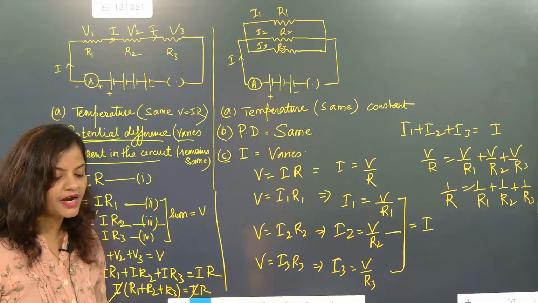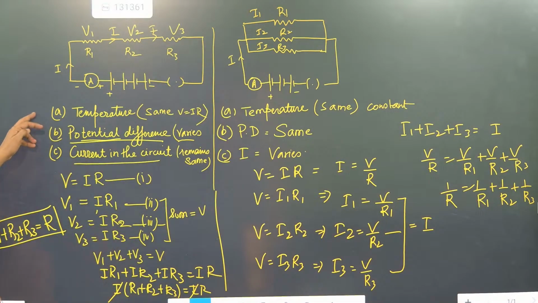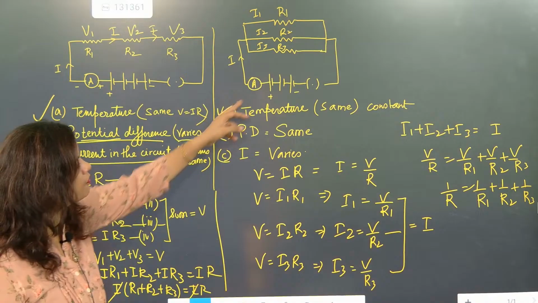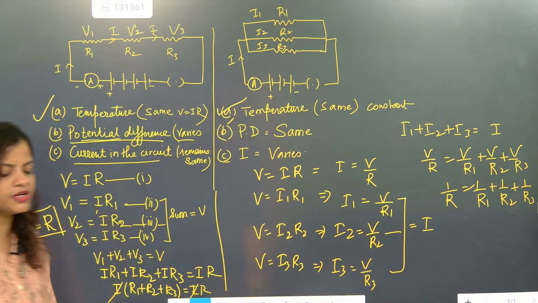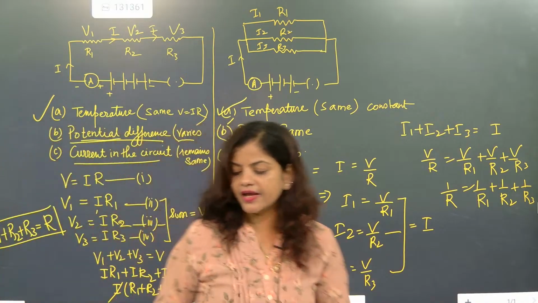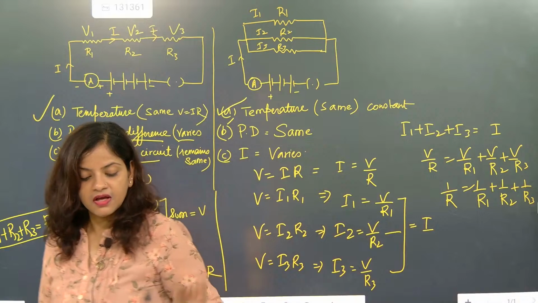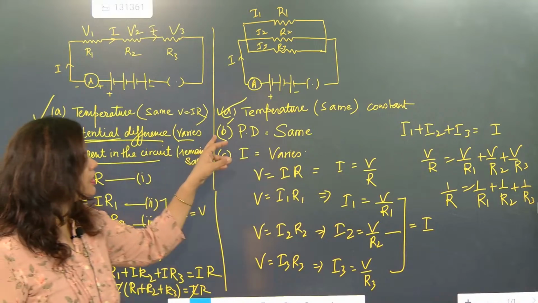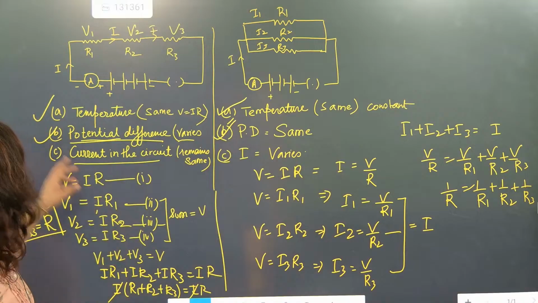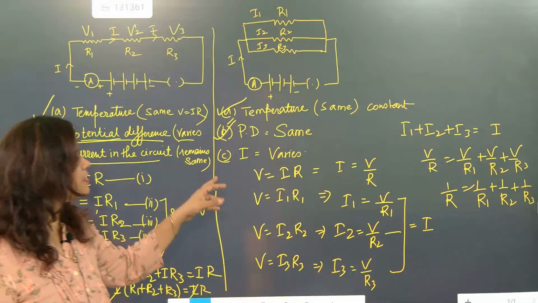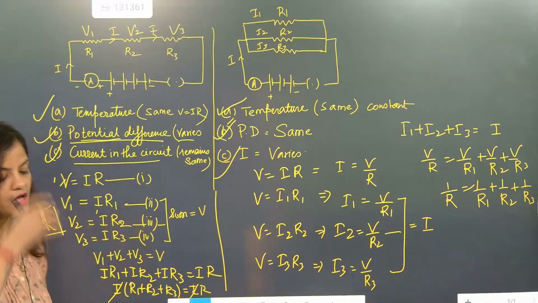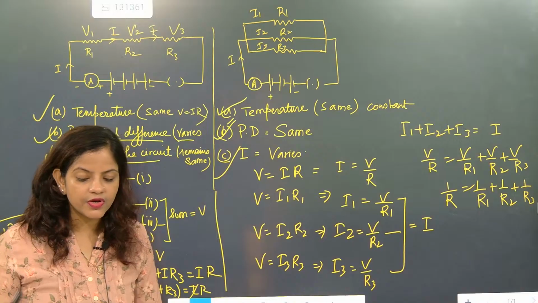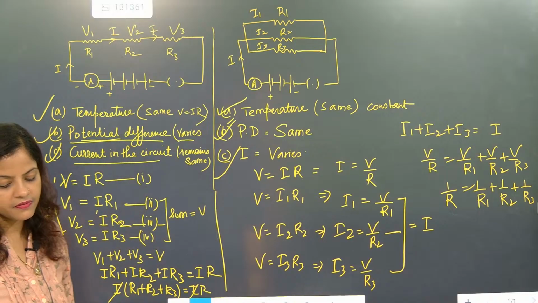Are you all understanding this part? So the temperature will remain the same for both parts. In the shortest way, we have written the entire content of the book. Understood? The second part is that potential difference varies, potential difference same. Third is current remains the same, current varies. Understood? So now I am asking one question, Bharati.